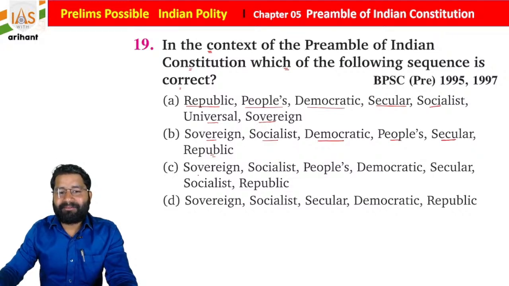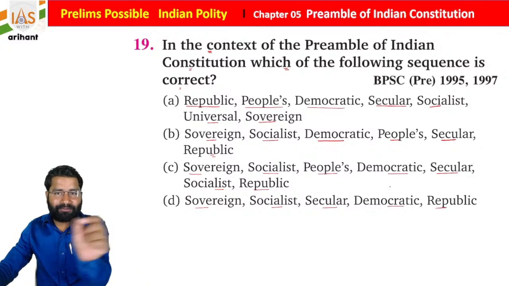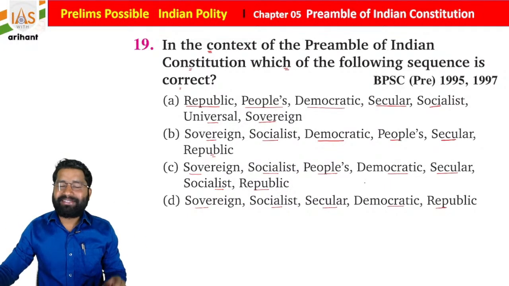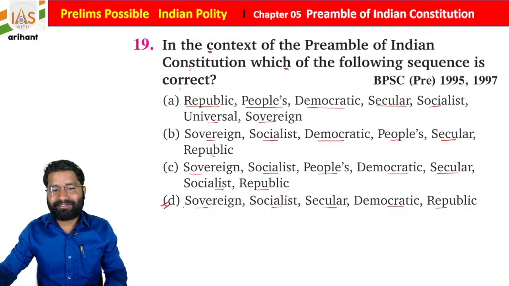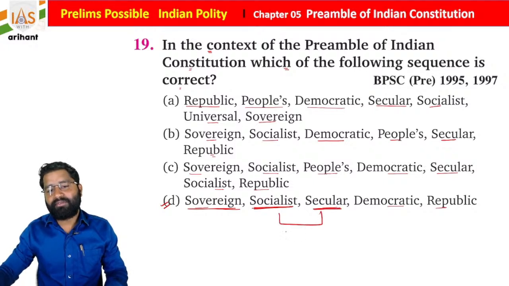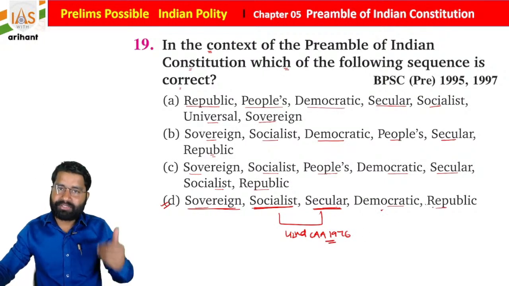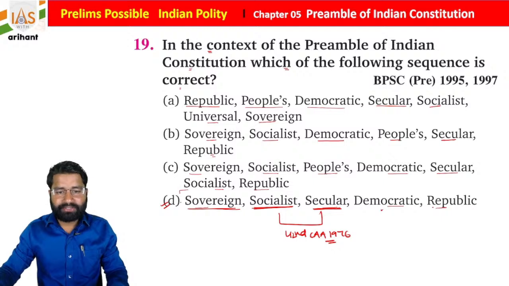Sovereign, socialist, secular, democratic, republic. So you have to choose the correct sequence. As I told you, students, this sequence is going to be right. Sovereign, socialist, secular: these words were added by the 42nd Constitutional Amendment Act 1976. Democratic republic was initially there. So this is the right sequence.